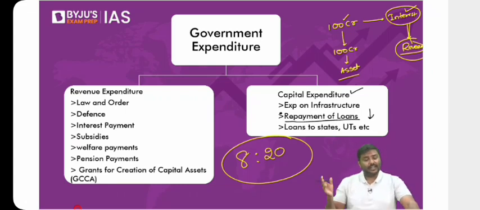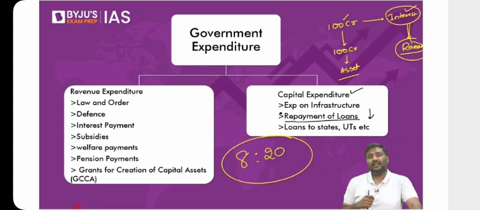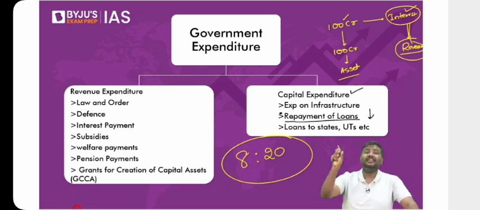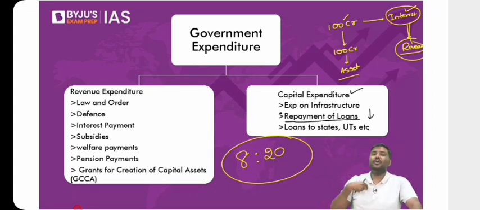Please be very careful. One is the revenue deficit, the excess of revenue expenditure compared to revenue receipts. Then the effective revenue deficit. In revenue expenditure, there's a component called GCCA. The argument is that GCCA is associated with assets, so exclude GCCA. That is the effective revenue deficit. Fiscal deficit: whatever borrowings are done by the government in one year, that is, how much the government will borrow this year, is called the fiscal deficit.